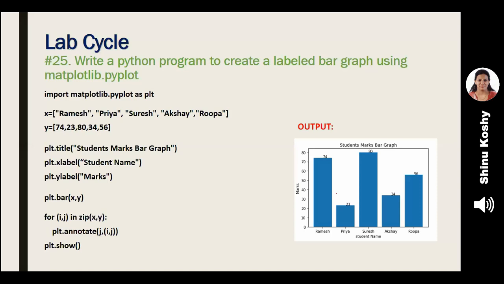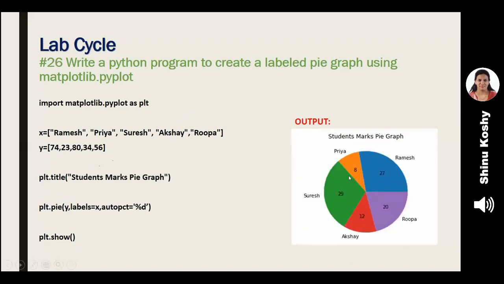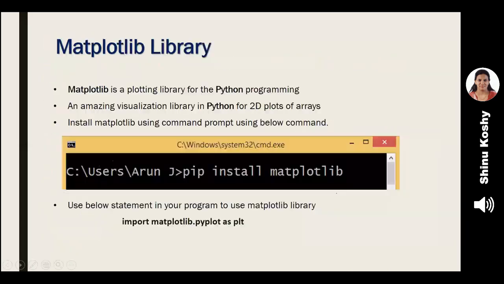So next two programs, that is 25 and 26 of the lab cycle, deal with how to draw a 2D chart. So we have two charts here. One is the bar graph and the other one is the pie chart. So first we'll look at the theory part for it. In order to work with graphics, we have a library called Matplotlib. Okay, what is the library name? Matplotlib library.